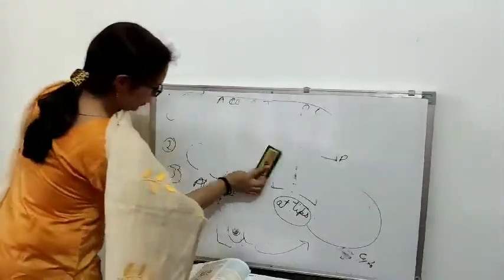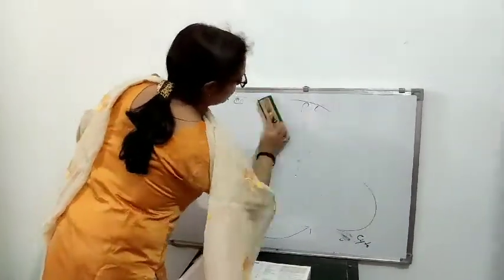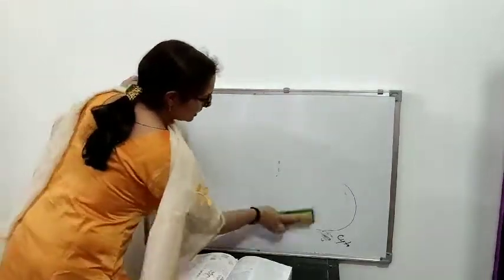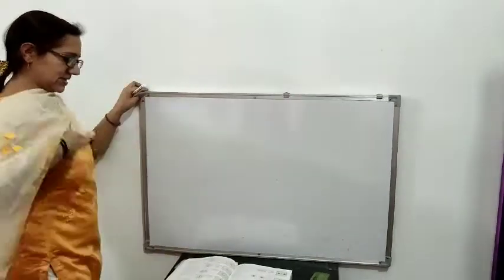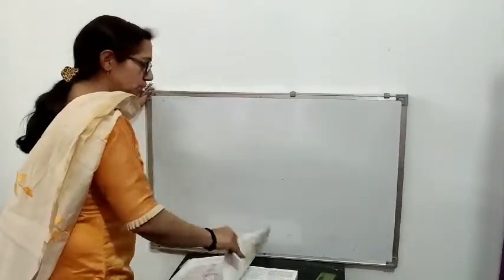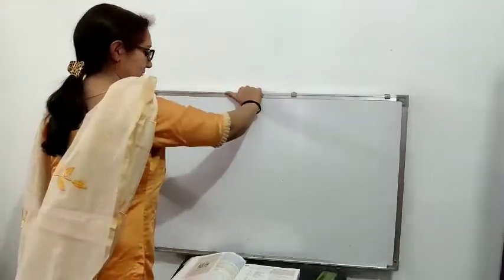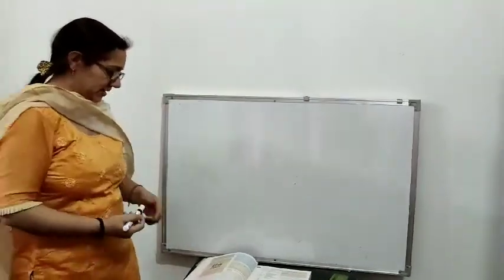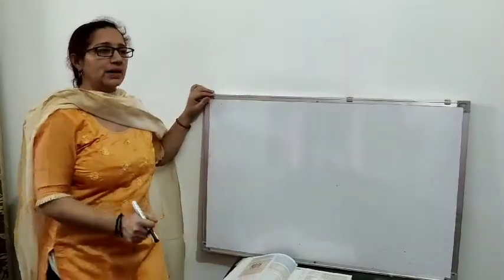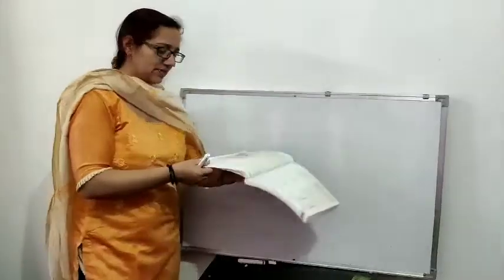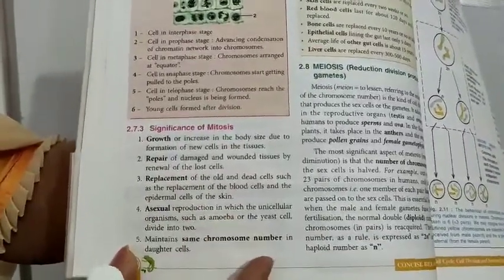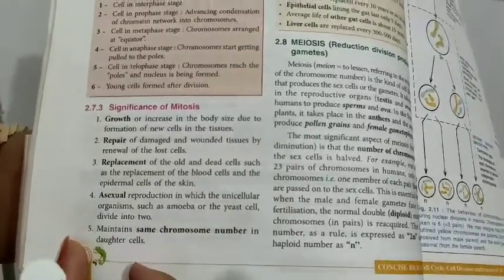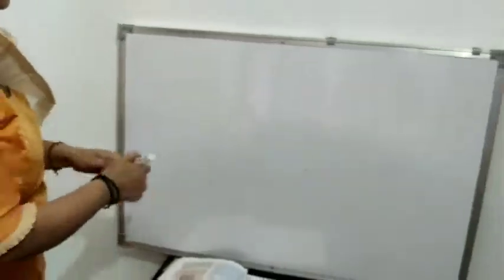Then the next issue we have is, what is the significance of mitosis? You have read earlier what work cell division does and why cell division is necessary. So whatever cell division is necessary for, that is its significance. The significance is for growth, repair, reproduction and asexual reproduction. This is again given in your book. You can see here the significance of mitosis. Growth I told you, repair also I told you, reproduction, asexual reproduction in single celled organisms, and the important point is that it maintains the same number of chromosomes.